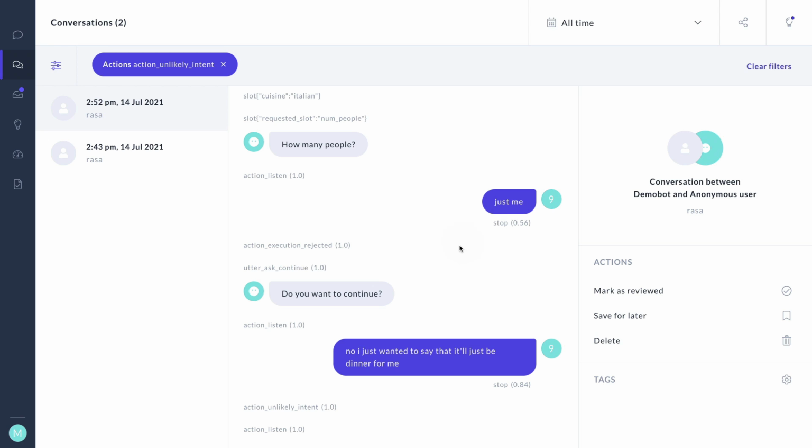In this case, I would argue that part of the problem lies here. We got to make sure that just me gets picked up as one person as opposed to the intent stop. But having mentioned that, I do want to recognize that this is proving to be an interesting filter. You will be able to find some conversations that are just educational, also from a qualitative angle.